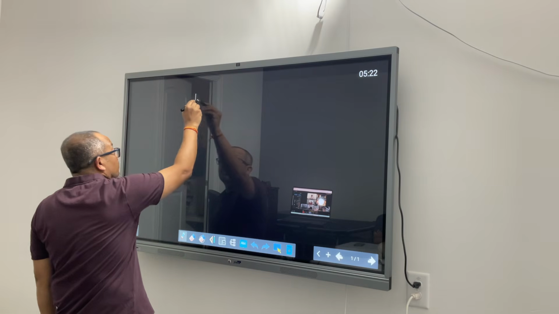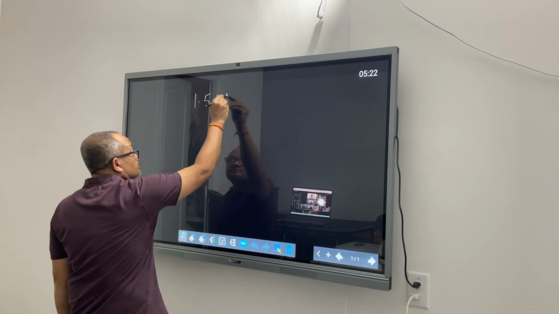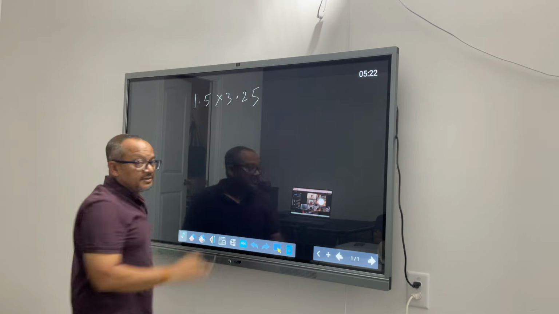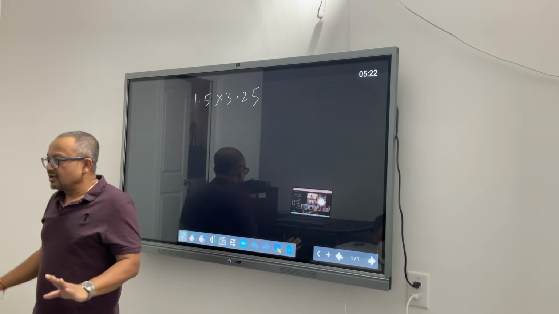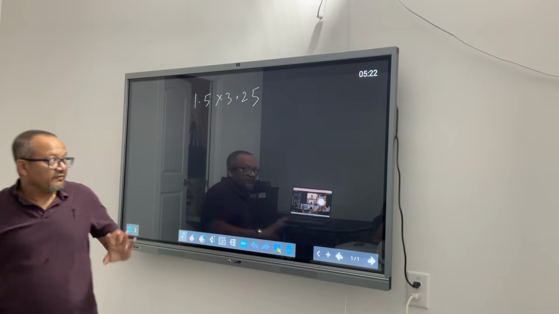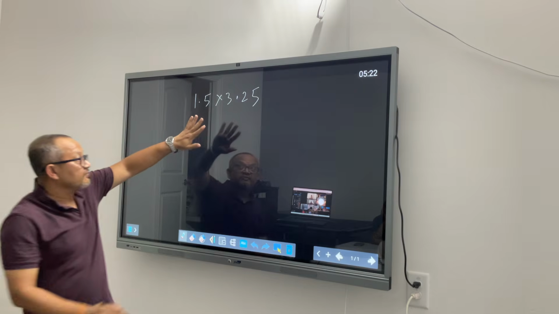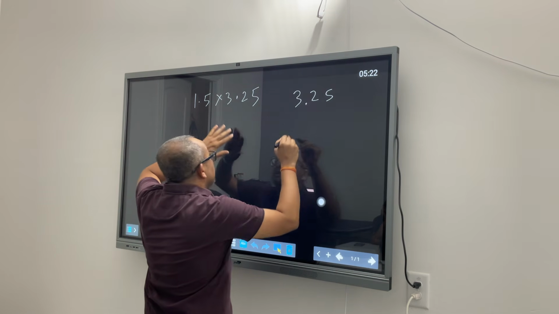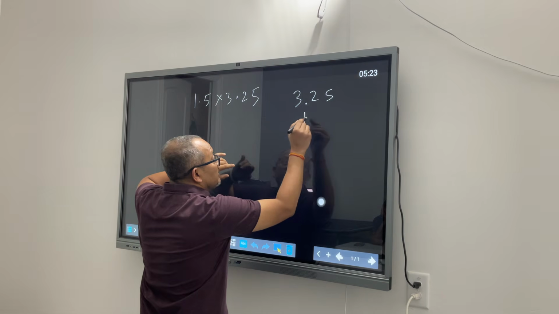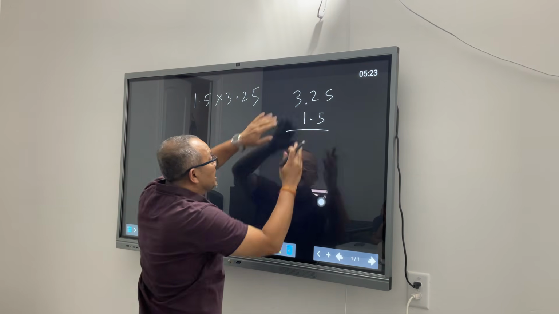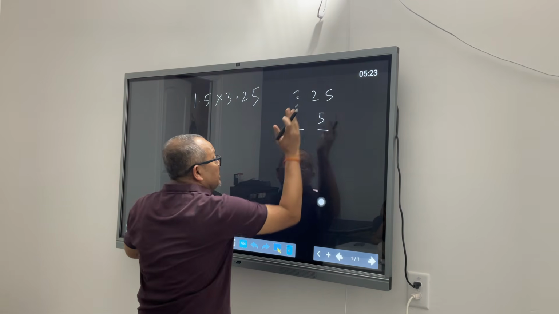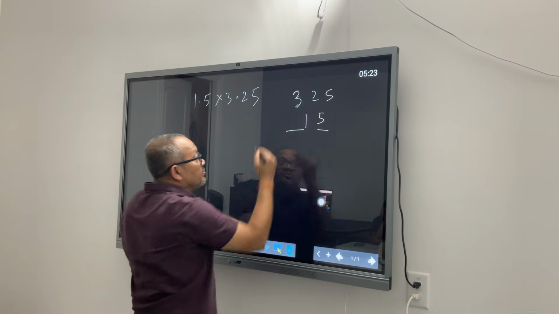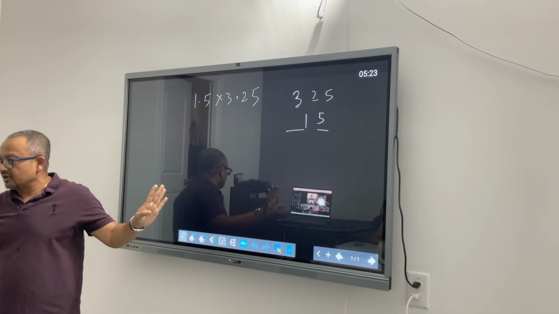1.5 into 3.25. See, there is one way to do it, which is a very lengthy, cumbersome process. What you will do is multiply 3.25 into 1.5 like 325 with 15, and then figure out where to put the decimal. That is one way of doing it.